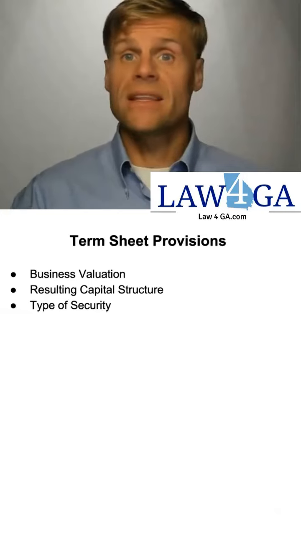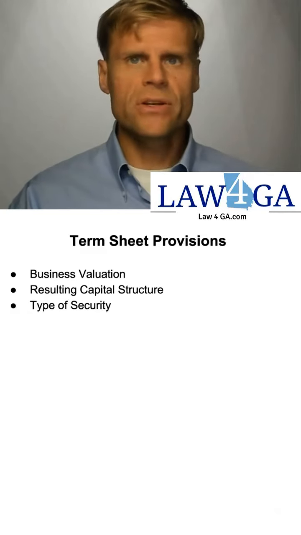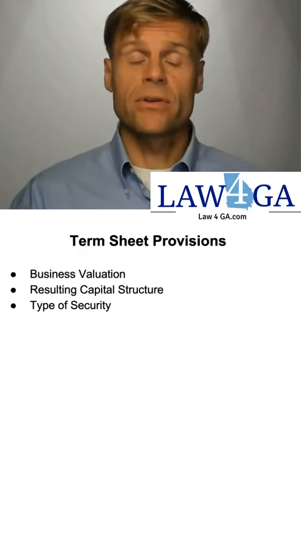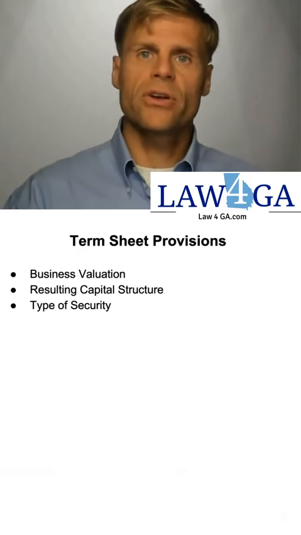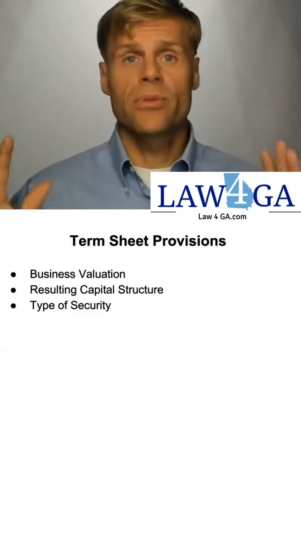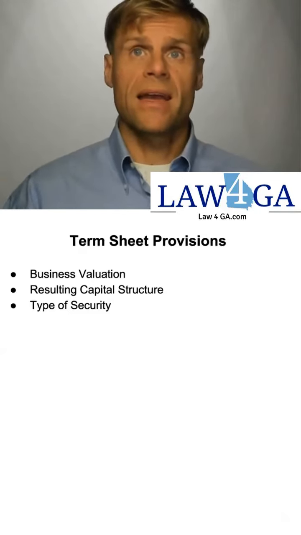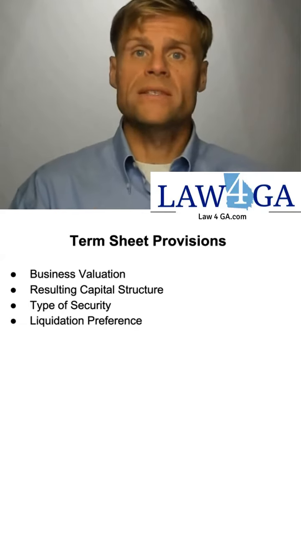The type of security that the investor is going to receive. Investors generally don't want common stock that's on equal footing with existing founders. They'd rather have a preferred type of share, and it's generally preferred convertible participating shares. And so let's look first at what this means.